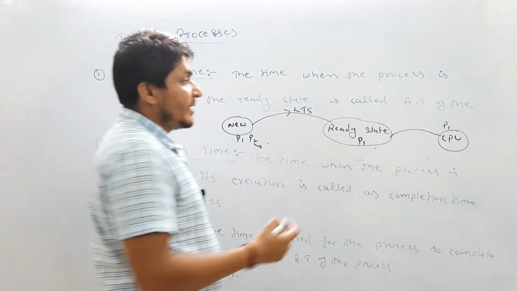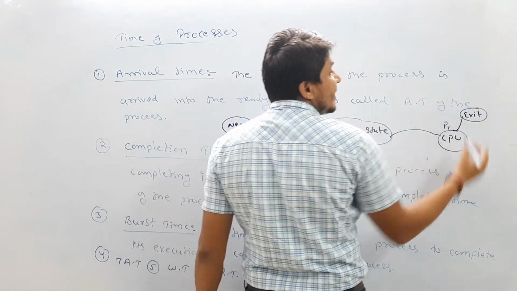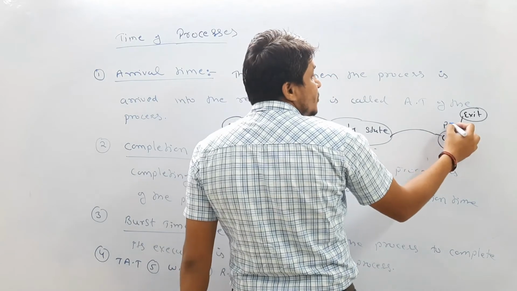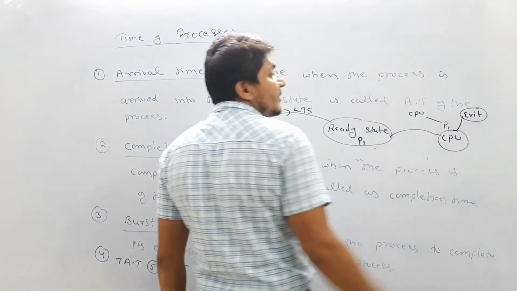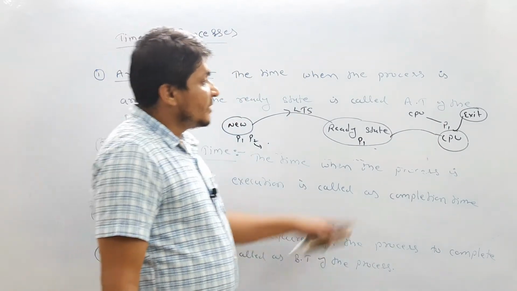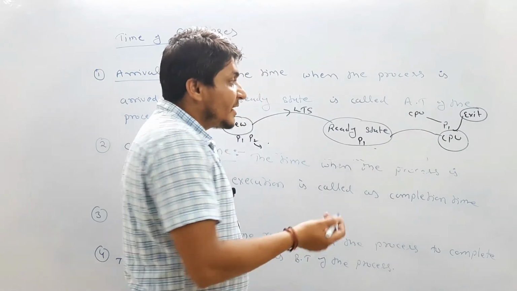Maybe there are two possibilities. Maybe it will go to the exit state directly. Let's suppose it wants to complete only CPU time. After performing CPU time, it will go directly to the exit state, so that process is considered completed. Now there is another possibility.